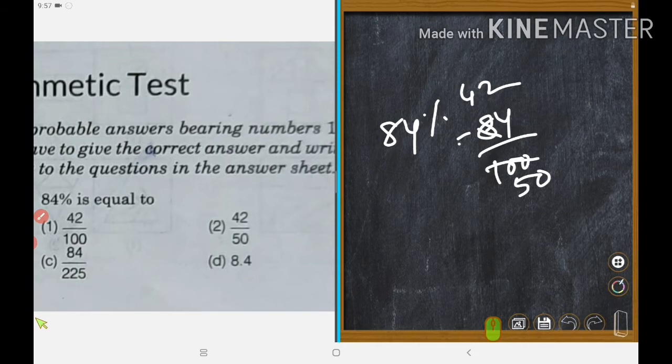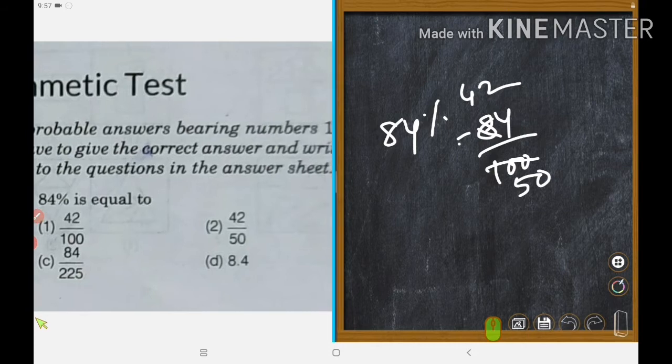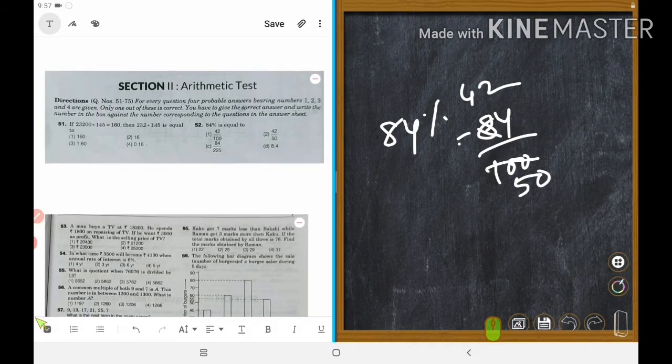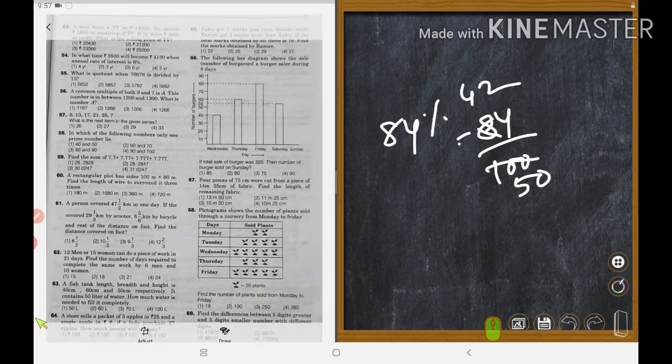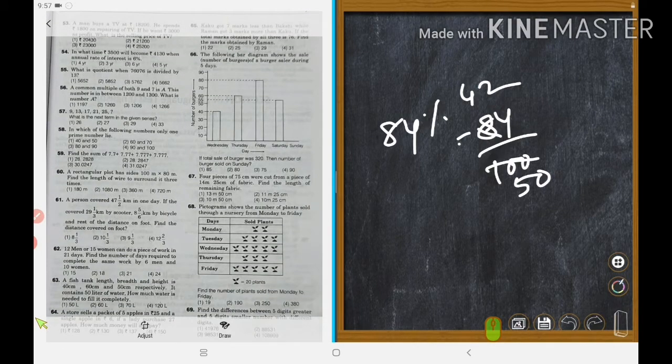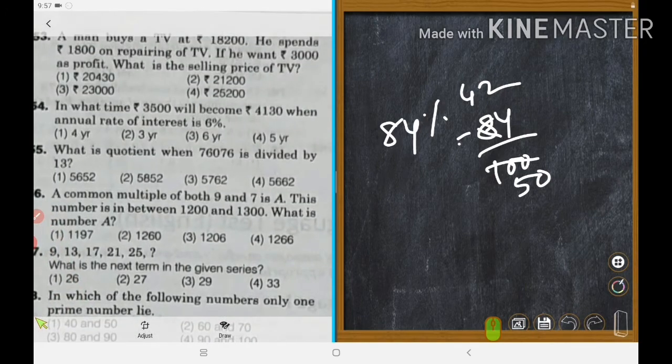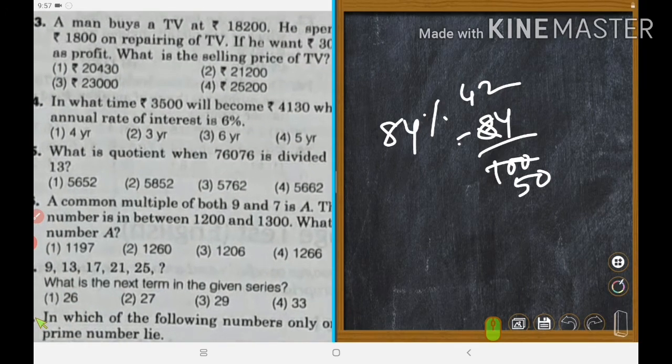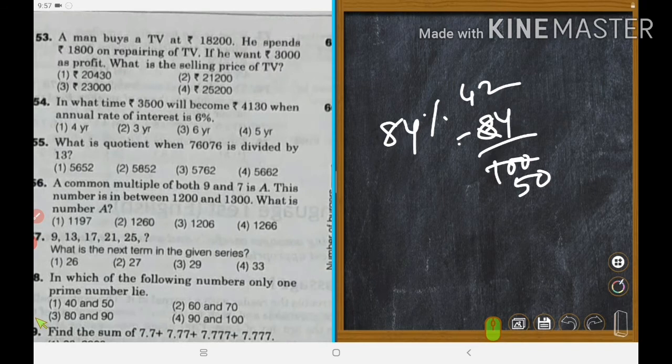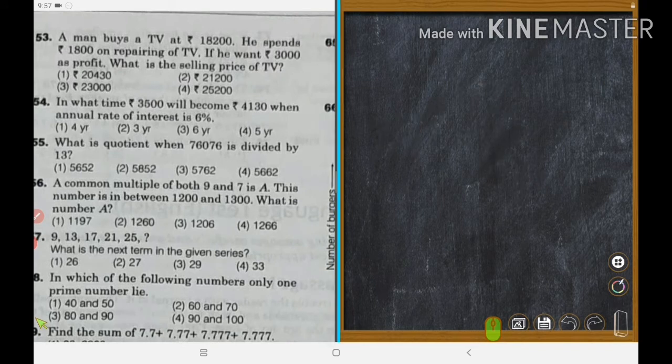Now let's move to the next one, number 53. A man buys a TV at rupees 18,200. Buys means selling price or CP? Cost price, that is CP.